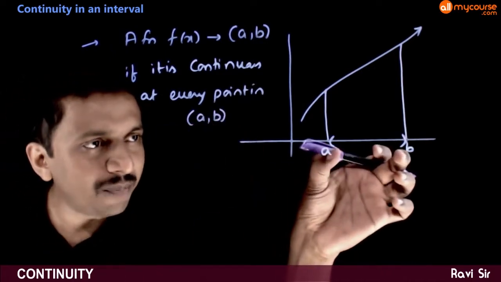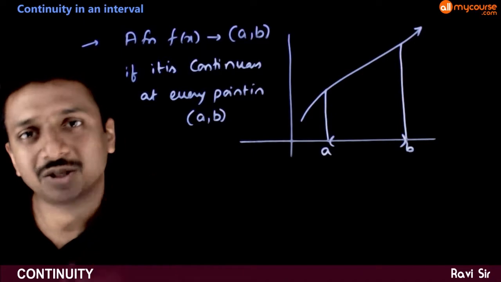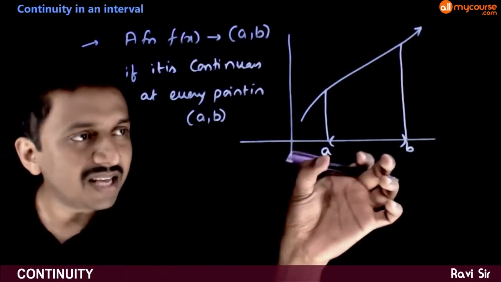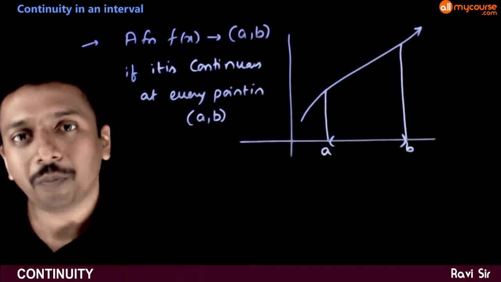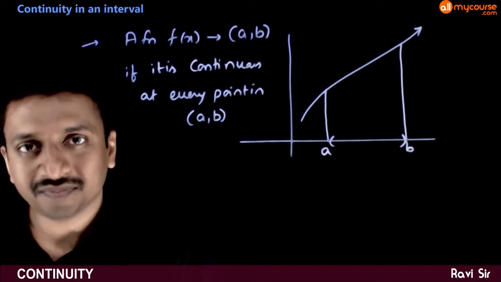That is, at every point between a and b, the function has to be continuous. Then we say that the function is continuous in open interval a comma b.